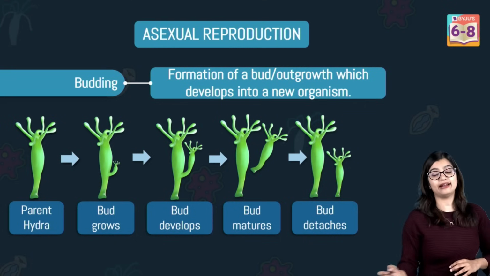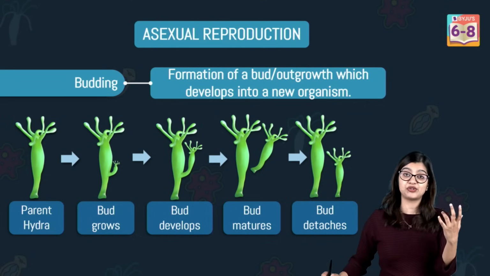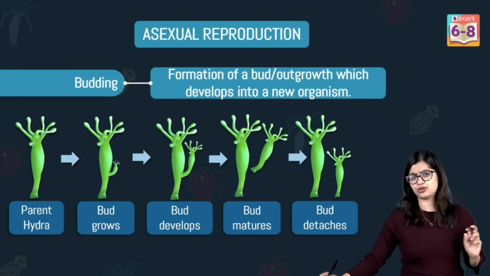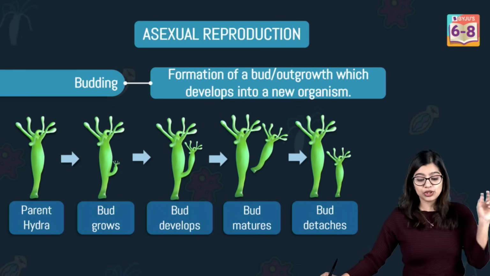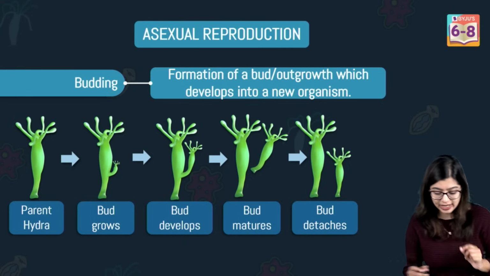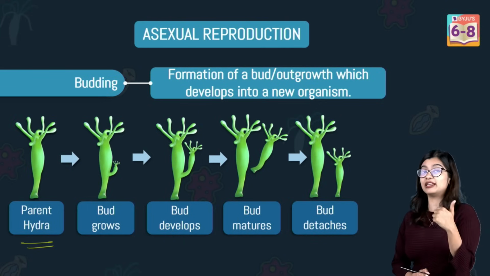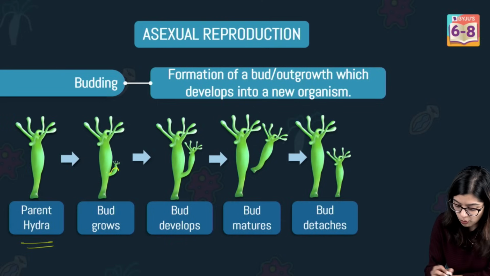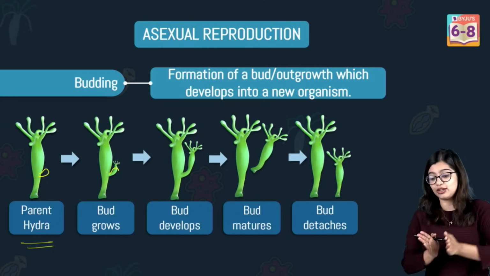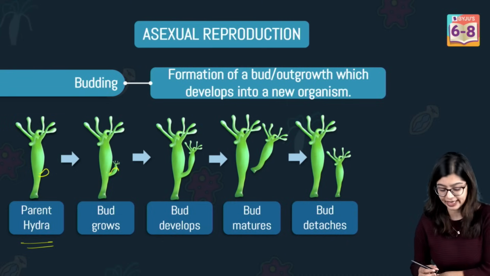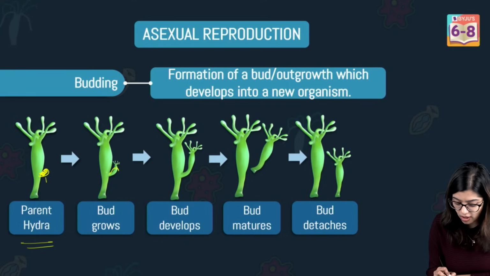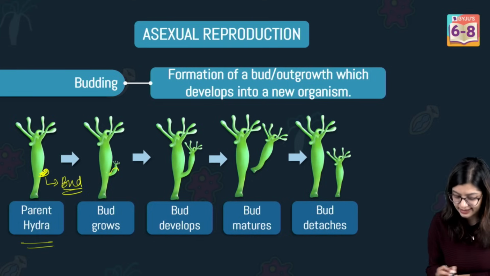Now, on the other hand, in organisms like Hydra and in the case of yeast, we see that there is another type of asexual reproduction that takes place, which is called budding. Now, in the parent plant, in the parent organism, in the case of parent Hydra, we see that there is a small outgrowth, right? Which means that when I say outgrowth, it grows outside the parent body, yes? So we see that it forms a mass of cells like this. Now, this small outgrowth is what we call a bud.